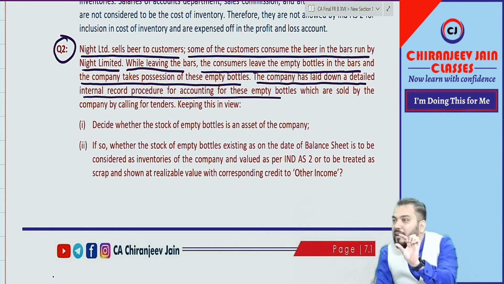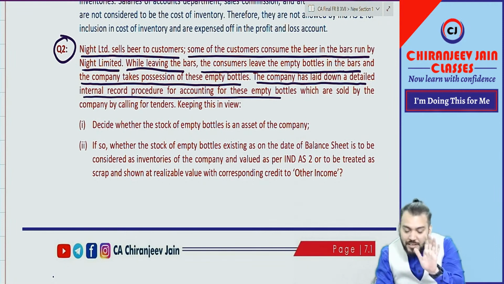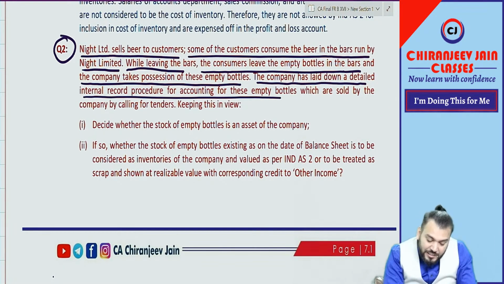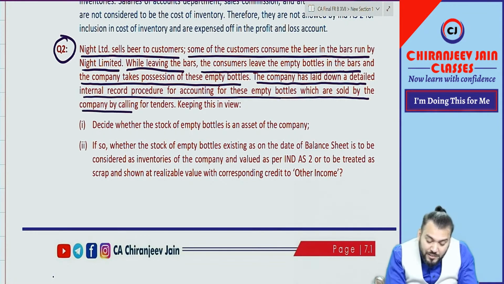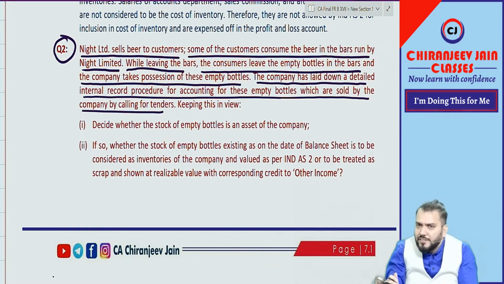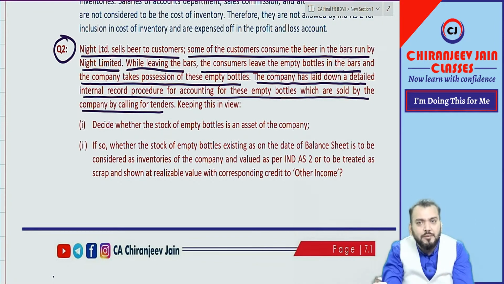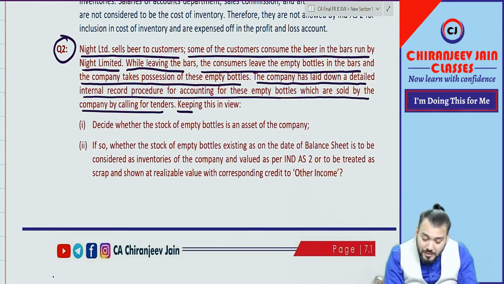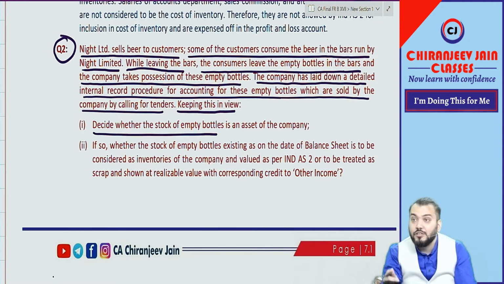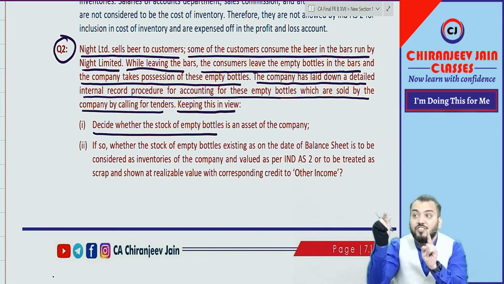The bottles are sold by the company by calling for tenders. Normally it happens.